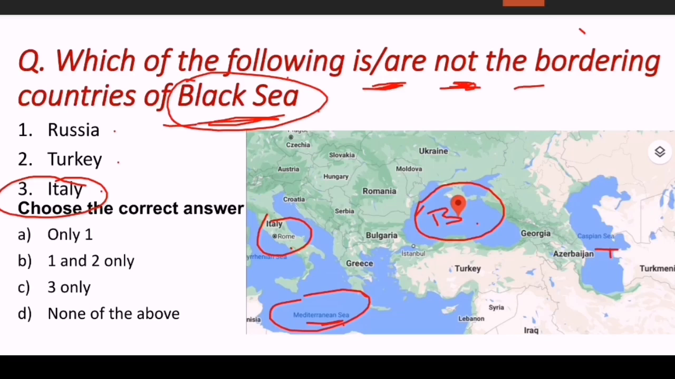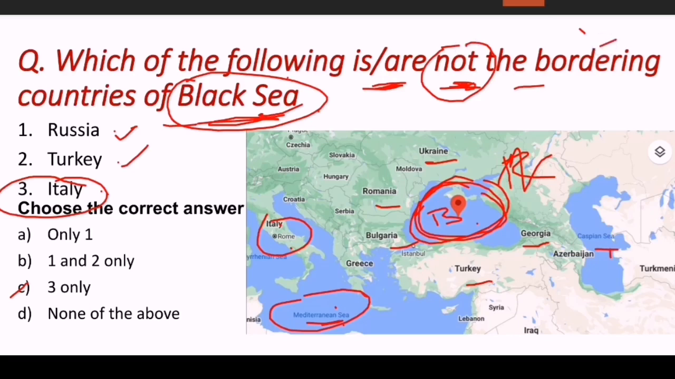The other way is that if you know the bordering countries like Ukraine, Romania, Bulgaria, Turkey, Georgia, and from this side Russia. So Russia and Turkey are bordering countries of the Black Sea. Italy is not a bordering country of the Black Sea because Italy is in the Mediterranean Sea. Hence, C is the correct answer, because the question asks which is not a bordering country of the Black Sea. Italy is not a bordering country of the Black Sea. That's why the answer is C, that is 3 only. So this is the way we can answer the question.